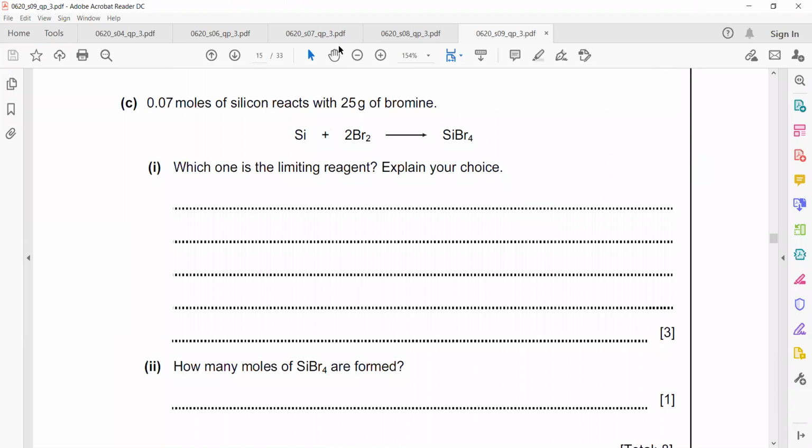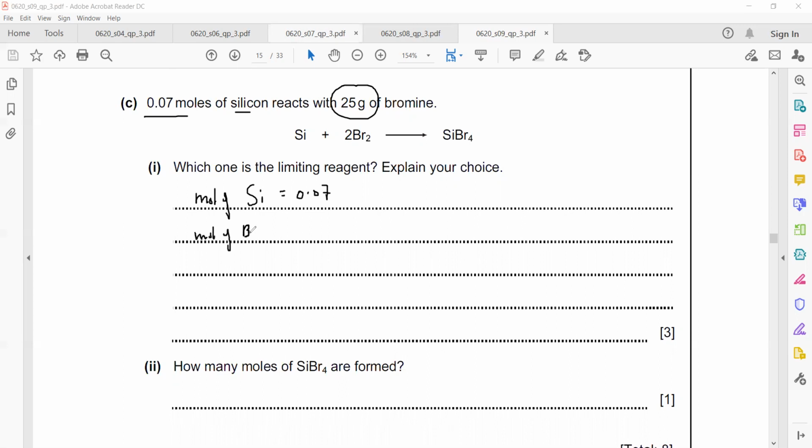Okay, in this question, 0.07 moles of silicon react with 25 grams of bromine. Which one is the limiting reagent? First thing, we should have both in the same unit. Like we have moles of silicon, so we should have moles of bromine. So first, how many moles of silicon are there? 0.07.